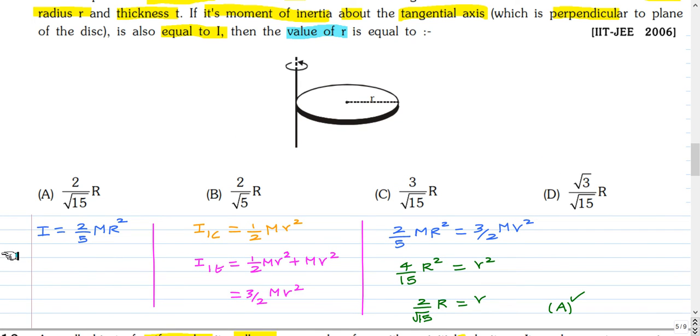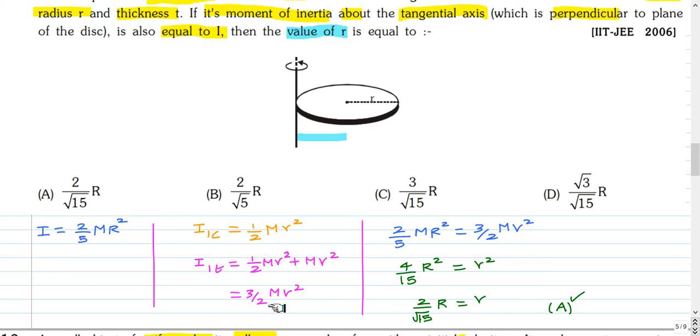So the moment of inertia of a sphere is 2 by 5 mr square. This is a standard result. And the moment of inertia of a disk passing through the center of mass is half mr square. And the moment of inertia of the disk about an axis parallel to this axis, which is passing through the center, can be found by using the parallel axis theorem. So the moment of inertia about the tangential axis is half mr square plus the mass into the distance between the two axes, that is r, so mr square.